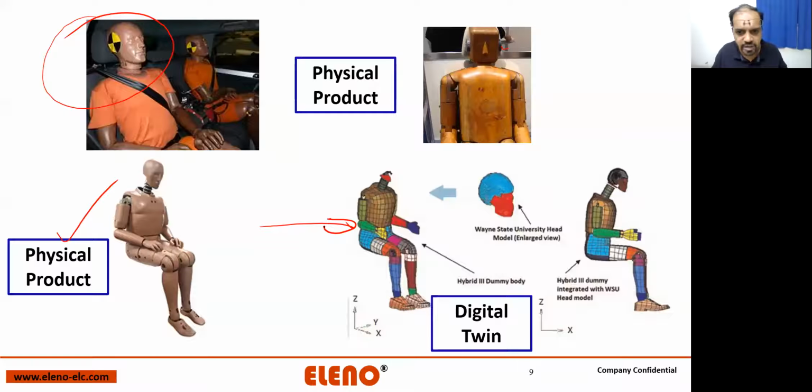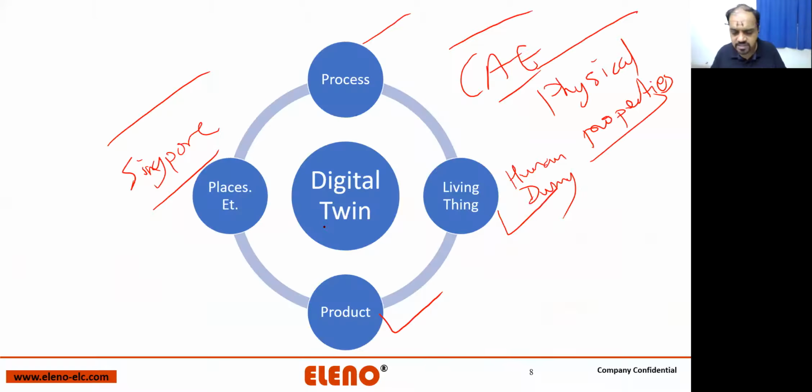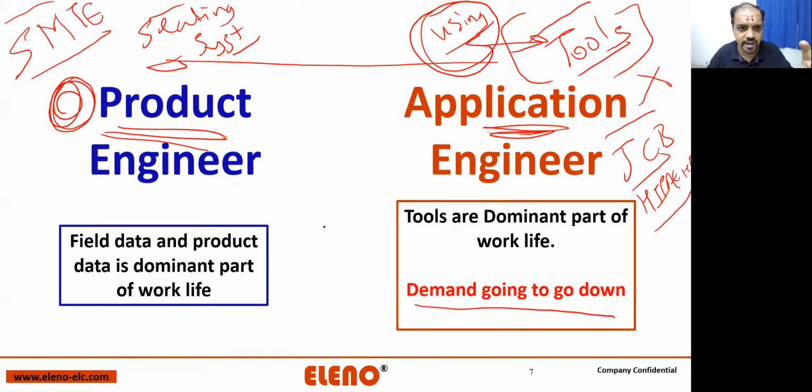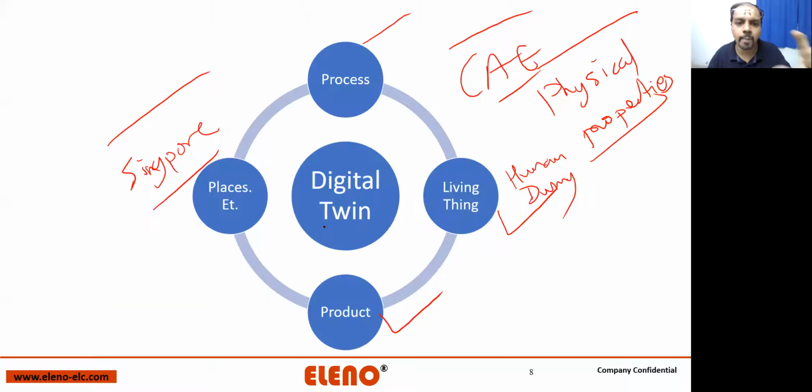Are you getting my point? So I'll give you some 30 seconds. Make sure you're writing down about digital twin. Make sure you're writing down about even SMT. I will give you 30 seconds and your time starts now.